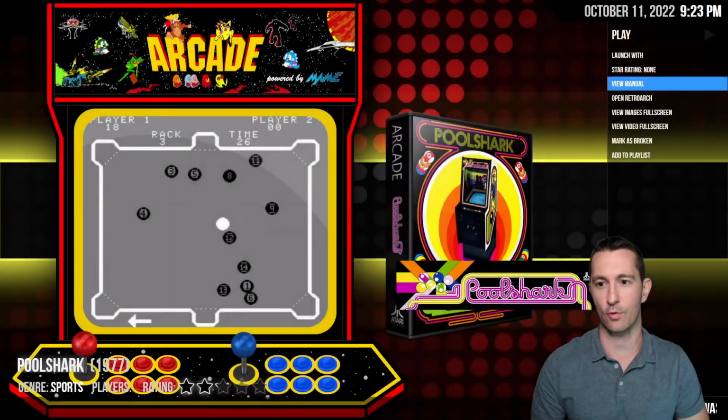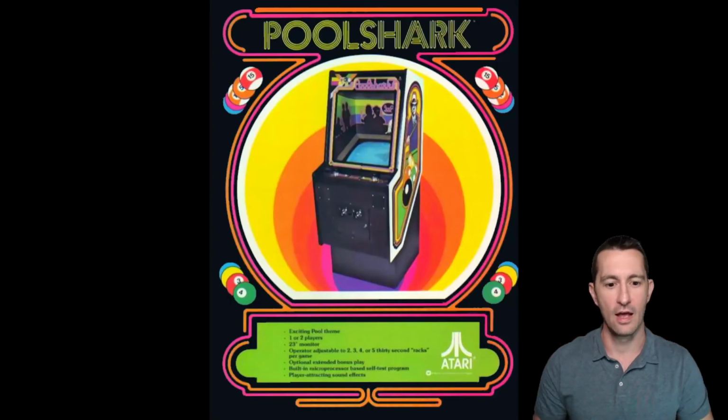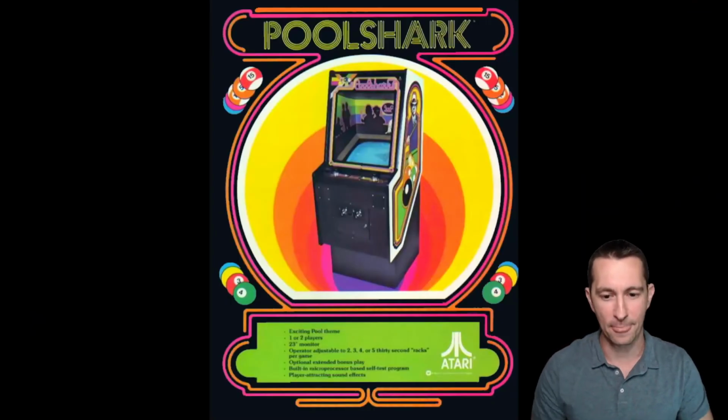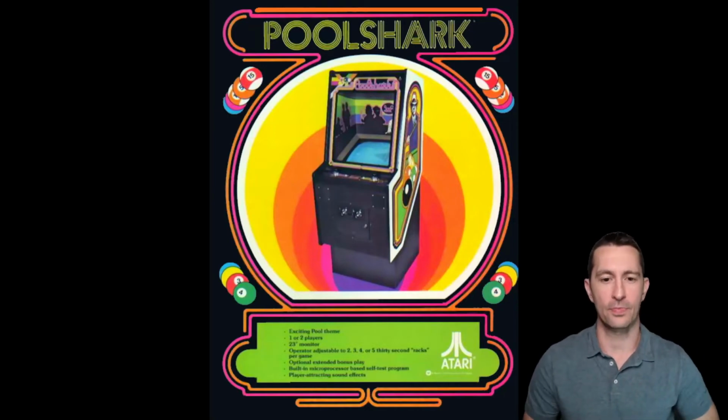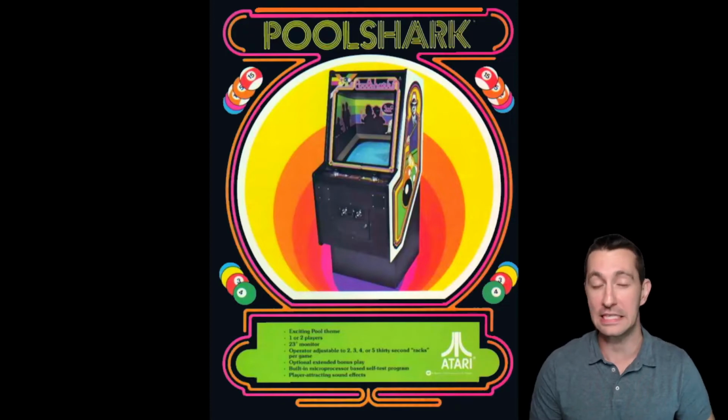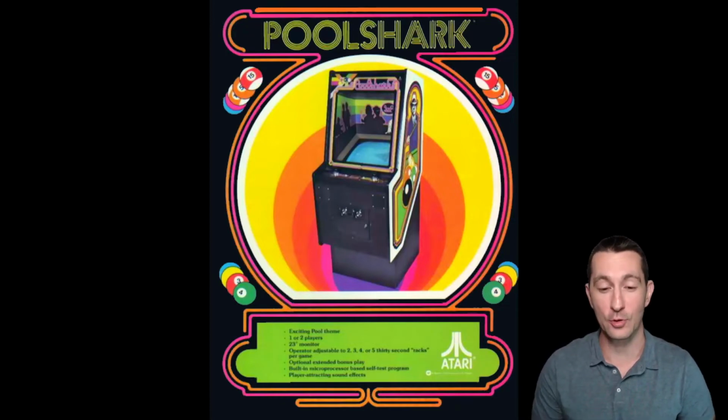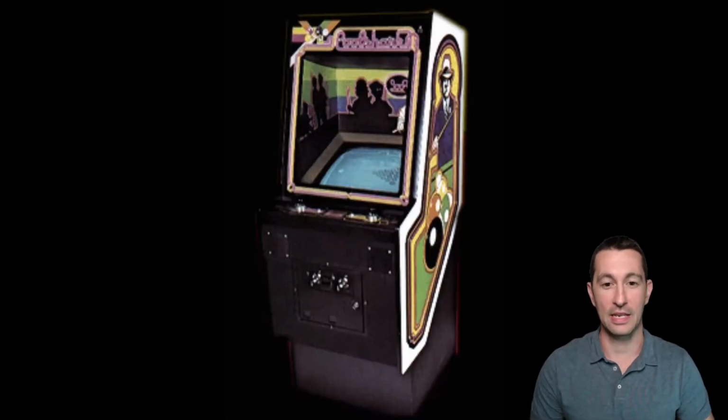Let's see some of the artwork for Poolshark. Poolshark, exciting pool theme. That's how you advertise. Tell everybody it's an exciting pool theme, because this is the very first pool-themed video game ever. Poolshark. It's got a 23-inch monitor. Does that help sell more Poolsharks? I don't know. But it is by Atari, and there's an example of the arcade cabinet.